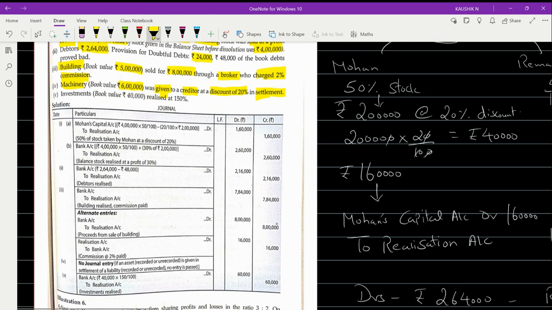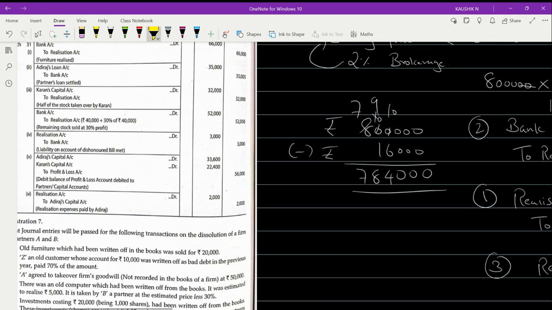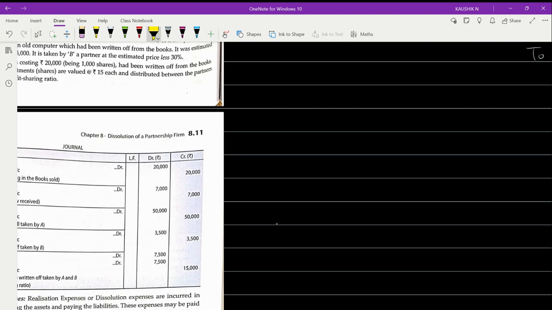Now comes the last segment. Investments, the book value is 40,000. It is realized at 150 percentage. So very simple. How much is the amount of investment? Investment given is rupees 40,000. Always remember the amount that is given to us is 100% value. They said it is realized at 150 percentage. So very simple, have it in such a way.